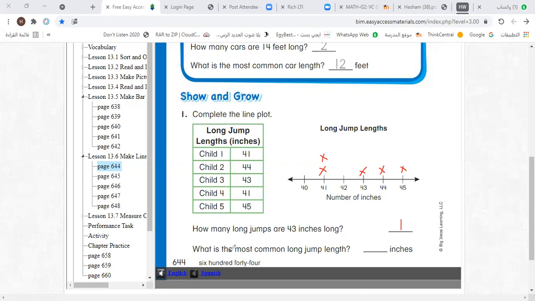Muhammad, what's the most common long jump length? The most common. Which one is the most? 40, 41, 42, 43, 44, or 45? 41.